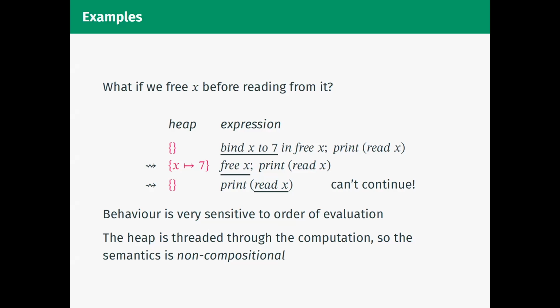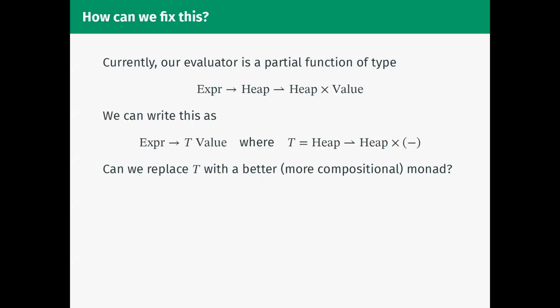Okay, so we all sort of agree this is a problem, right? That this is quite non-compositional. So how are we going to fix this? One way that I like to think about this problem is to think about how our semantics can be construed as an evaluation function. We can think of our evaluator as a partial function of this type, where it takes an expression and an input heap, and I'm using this hooked arrow here, which is maybe not too clear to see from a distance, to denote partial functions. It's going to output a final heap and a value if this computation succeeds.